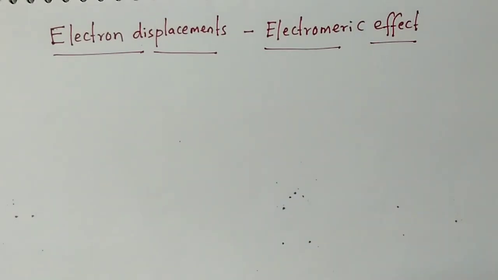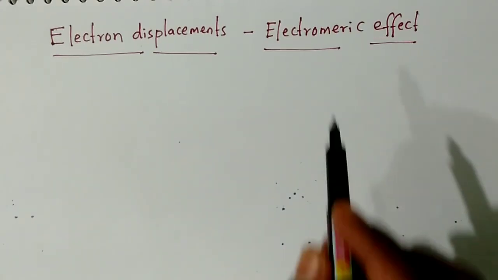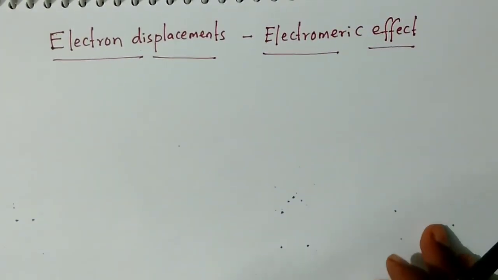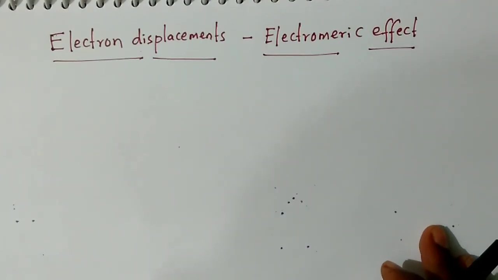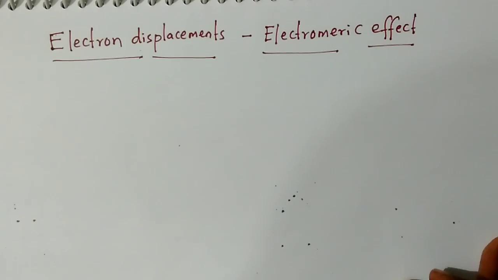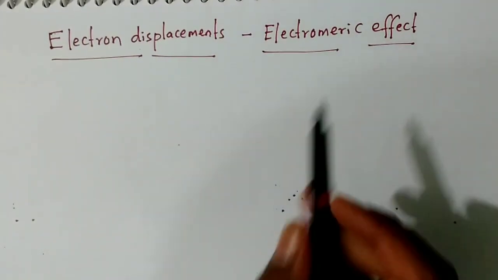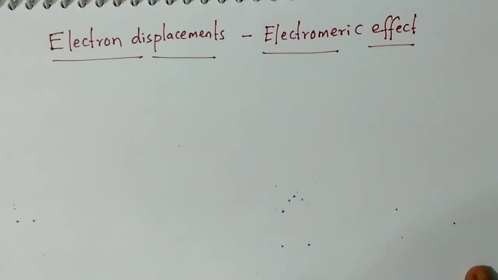Hello everyone. In today's video, I am going to explain about the second type of electron displacements, that is electromeric effect. I already explained the inductive effect. The videos are available in the channel. So, the second type of electron displacement is the electromeric effect.